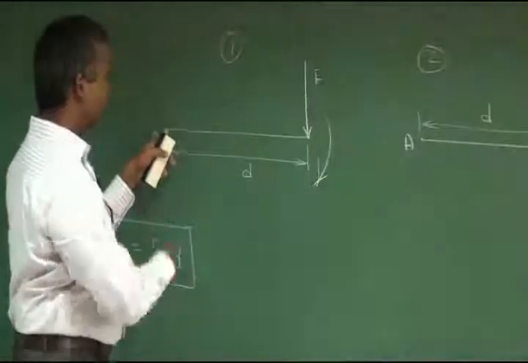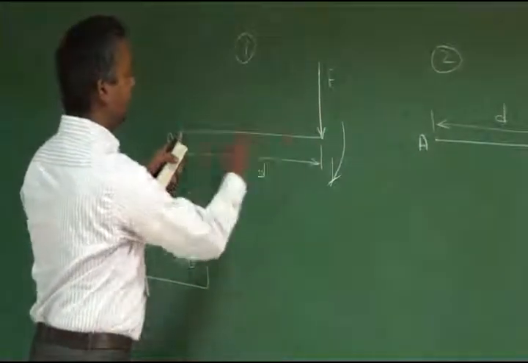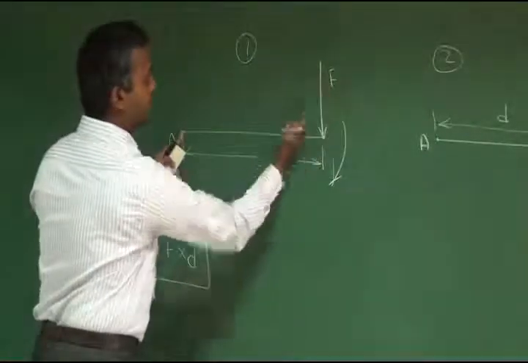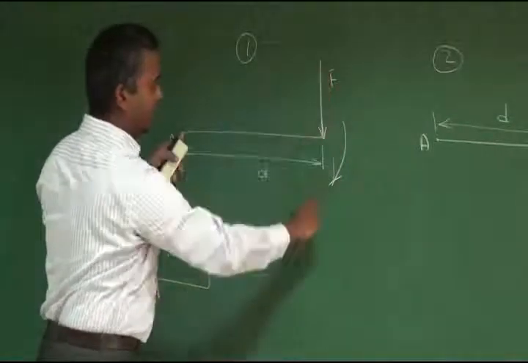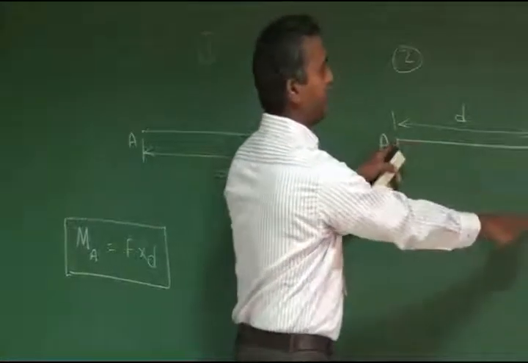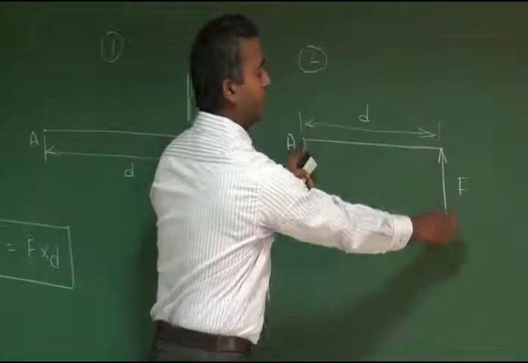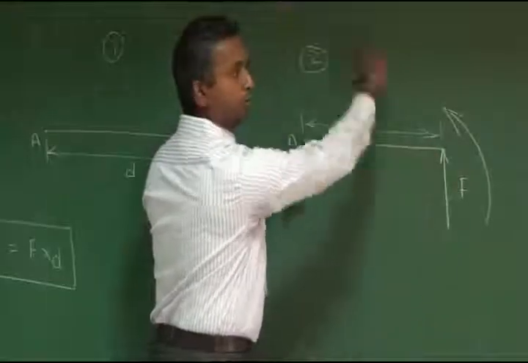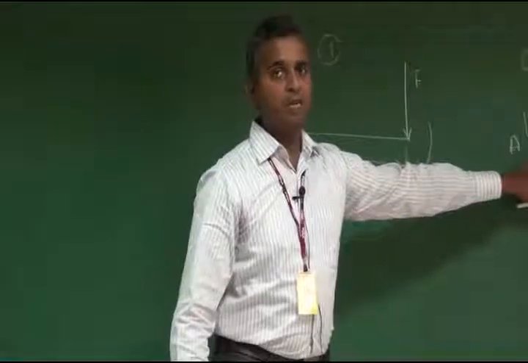Here the force application point is A, and this is the perpendicular distance. The force is not directly applied to the point, but its line of action is d distance away from the point, so it creates a clockwise rotation. In the second case, the same point is acted on by a force on the right hand side acting upwards, which tends to move the point in this direction. So it is anti-clockwise. This is a clockwise moment and this is an anti-clockwise moment.